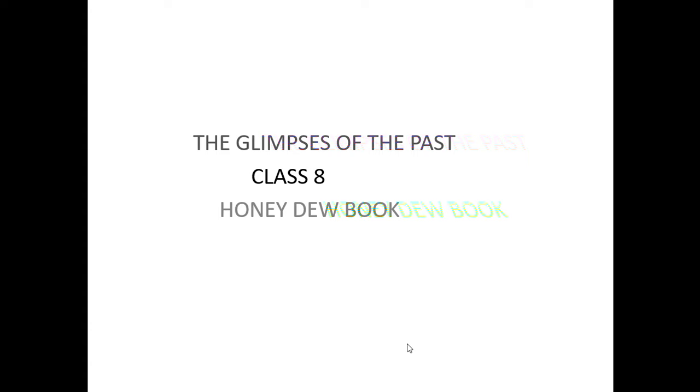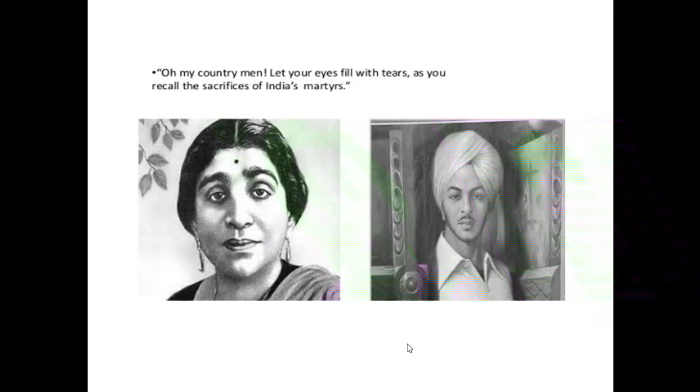These pictures and speech bubbles will help to clarify our understanding of the conditions that led to the events known as the First War of Independence. So the first is the martyrs. As the name itself is glimpses of the past, the first thing we are going to study is the martyrs. Now you may ask, what is a martyr? A martyr is one who gives away his life for a cause.